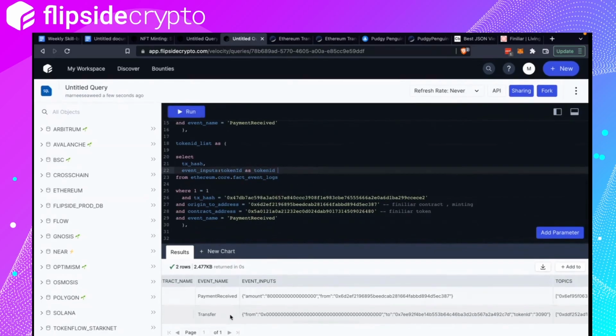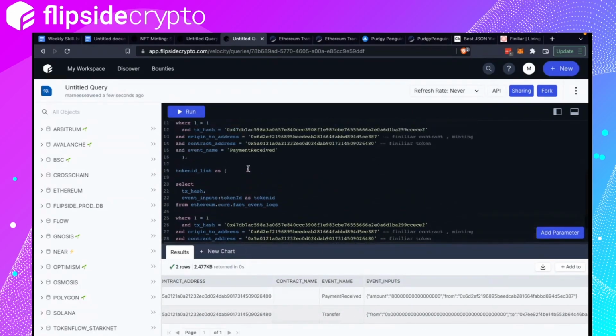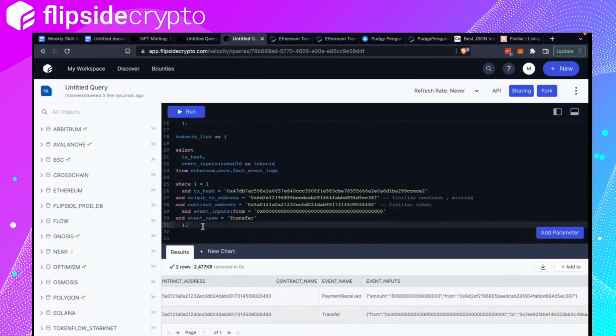And then to filter for this specific row, we would change this to transfer. And let's see what else. Maybe event inputs, and event inputs from equals the burn address. Yeah, I think that looks good. Origin, yep, I think that's good. Transaction hash, token ID, yep.